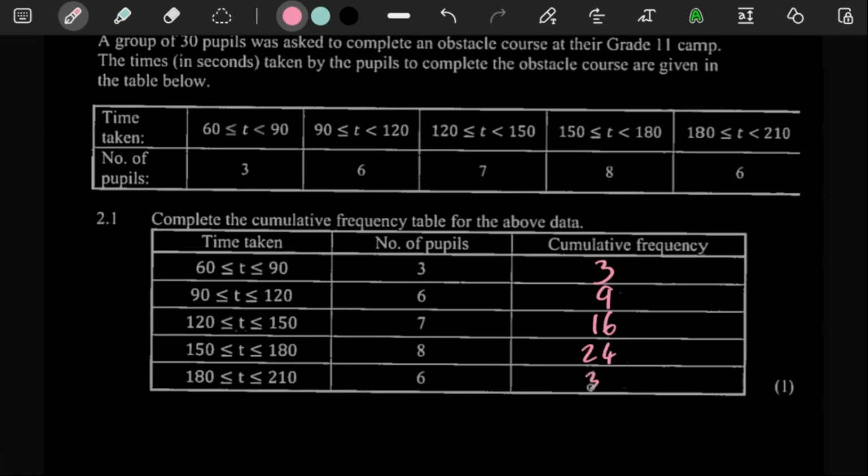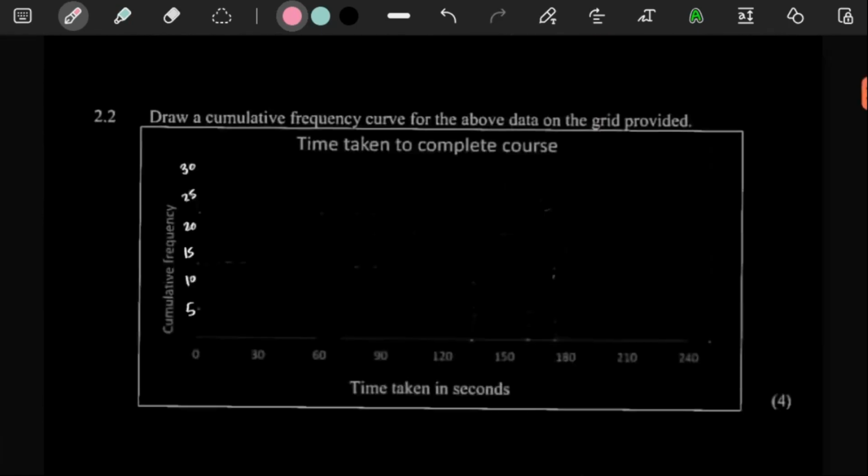24 plus 6 is going to give you 30. So what this is telling us is you have 30 people in total, because 3 of them got this much, and then 6, and then 7 of them, and then 8, and then 6. So all these added up is going to give us a 30. This is just giving us, bit by bit as we're adding up the people. So that's going to be 1 mark.